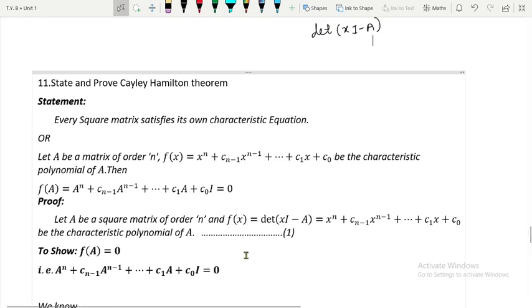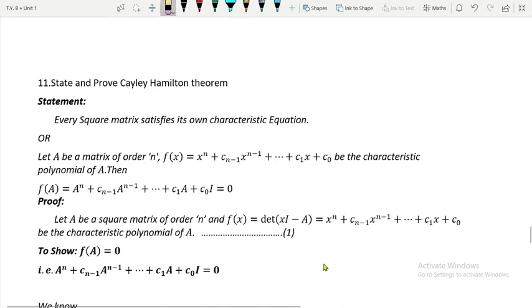Now we are going to recall one result in order to prove it, and that result is related to A inverse. If you recall, the formula for A inverse is 1 upon determinant of A multiplied by adjoint of A. Multiply by A from both sides.